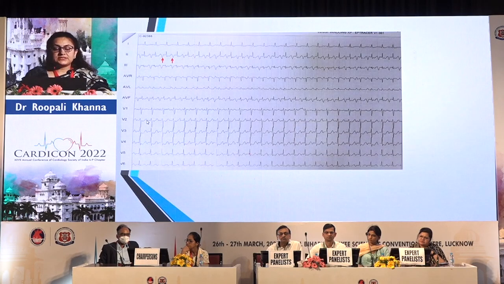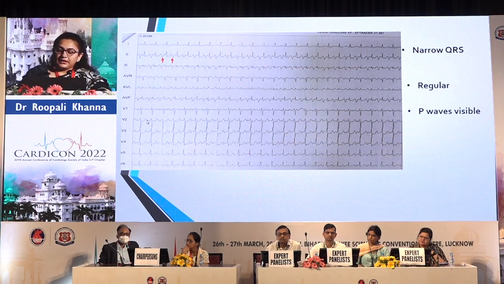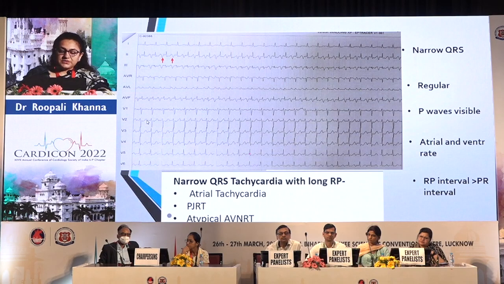What about this ECG? Again, it is a narrow QRS tachycardia. It's regular. P waves are visible. Atrial and ventricular rates are the same. And you see the RP interval is more than the PR interval. So this is basically a narrow, long RP tachycardia; it can be atrial tachycardia, or atypical AV-NRT, or PJRT.